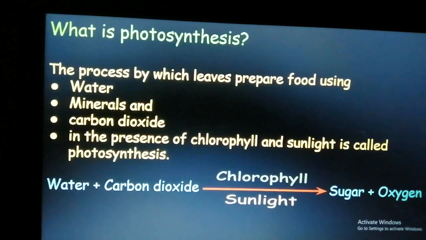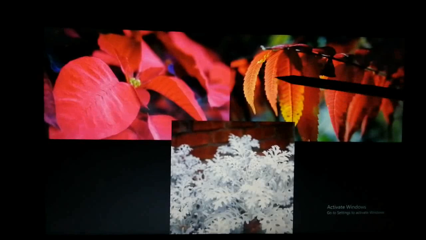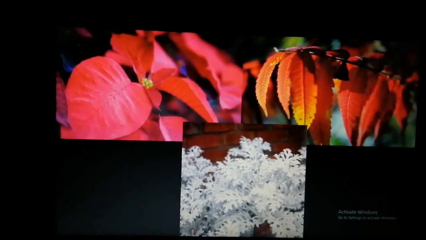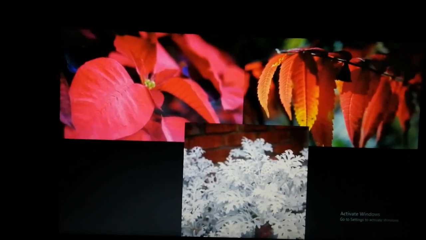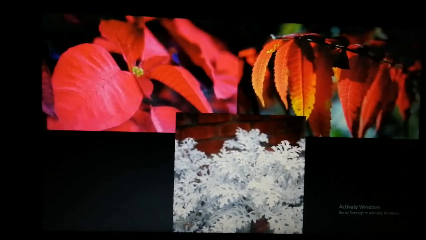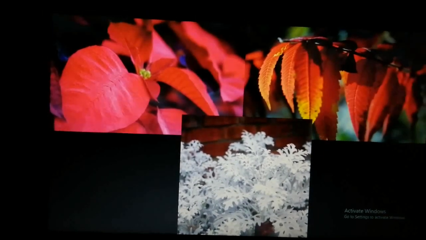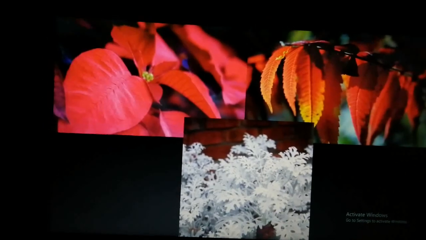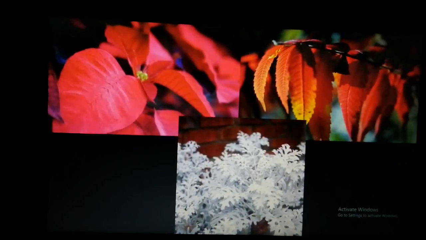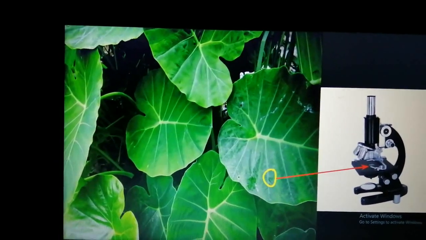Okay, now leaves are of different size, shape and color. We can see over here they are all of different colors, and green leaves we have already seen. So that means since their leaves are colorful, that means that they will not have chlorophyll in them, so they will not be able to prepare their own food. Clear? Only plants with green leaves are able to prepare their own food.